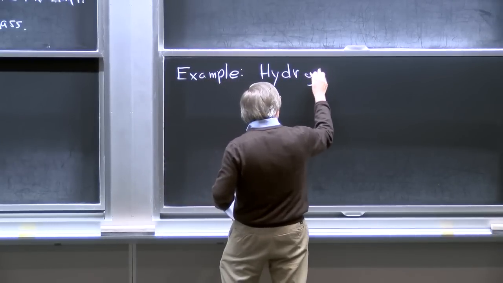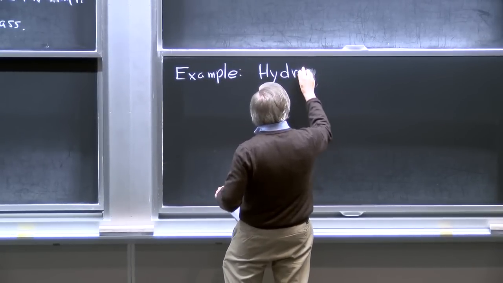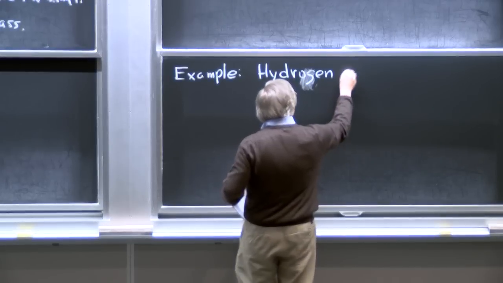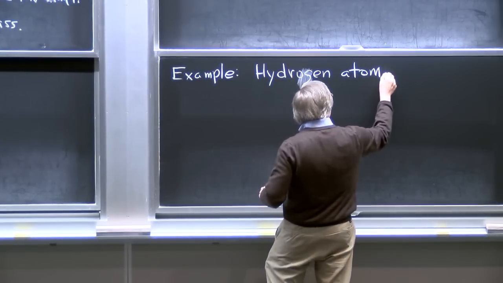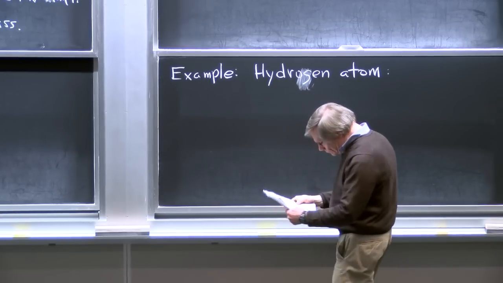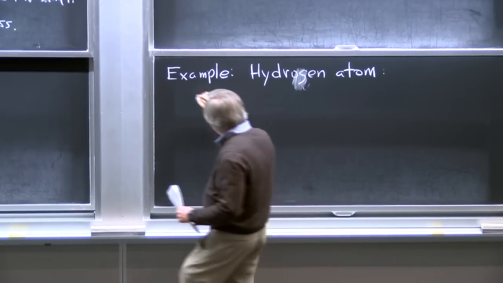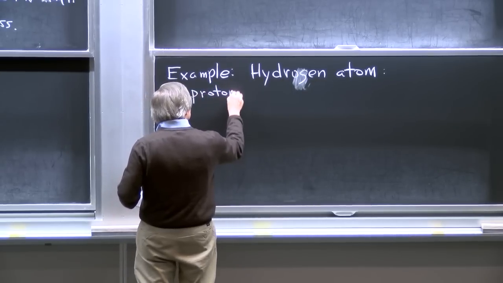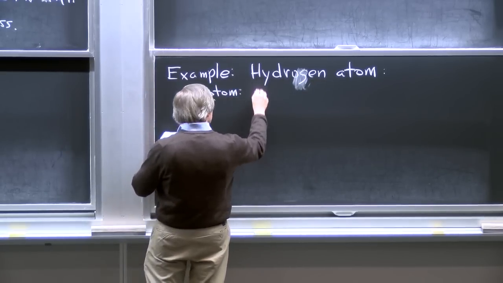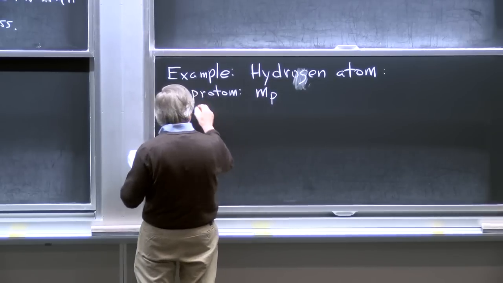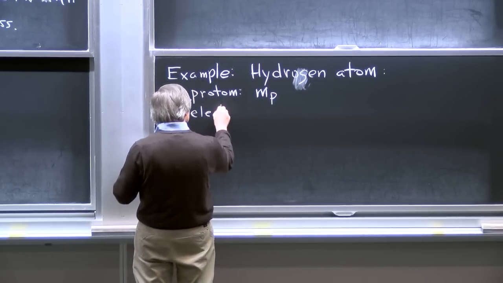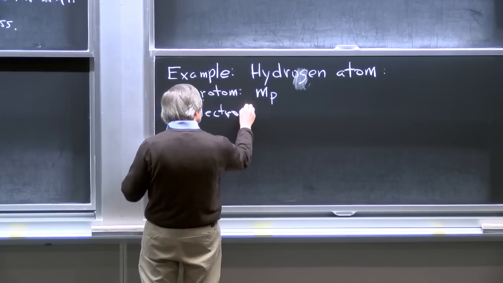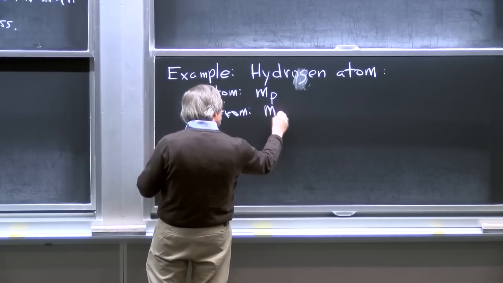So I want to just talk about the energetics of a hydrogen atom. A hydrogen atom consists of a proton with a mass that I will call m sub p, and an electron with a mass that I will call m sub e.